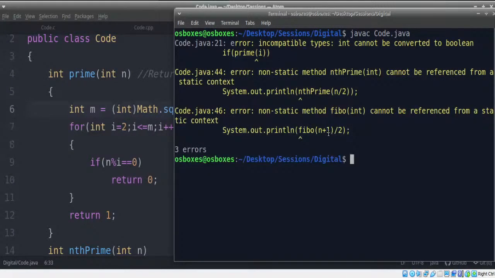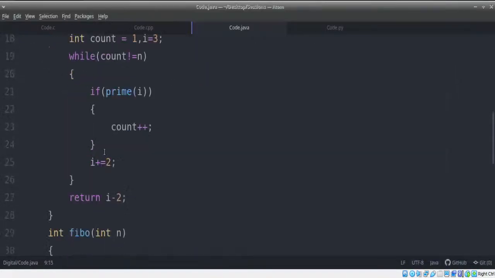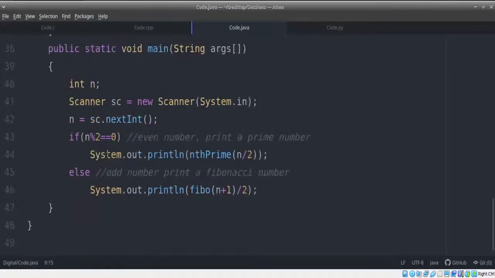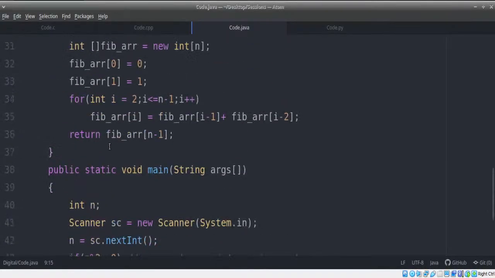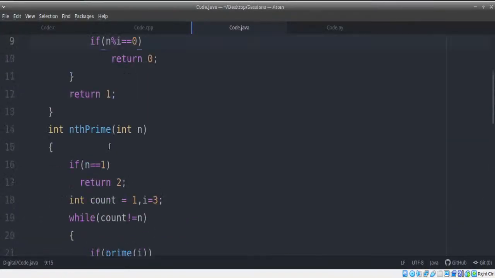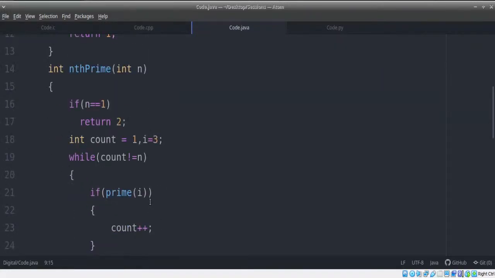We have other errors instead. Let's go to the other error. The other error is this: if prime of i. Now remember, the if condition in Java expects a boolean value, not an integer value.